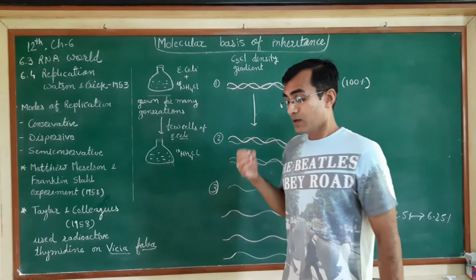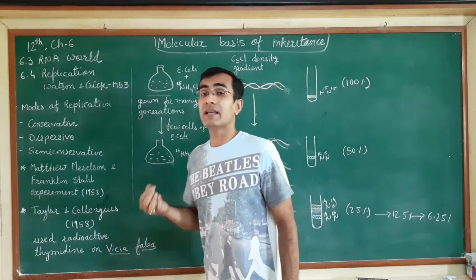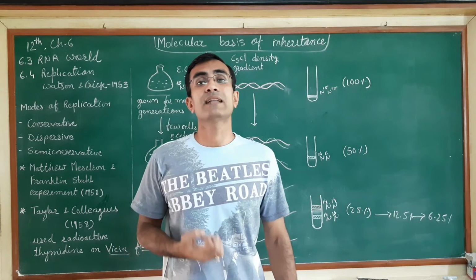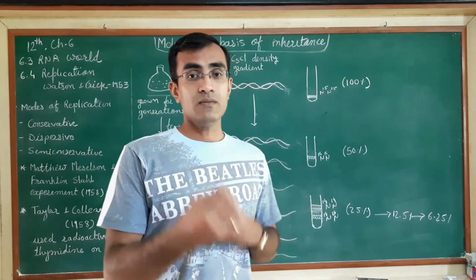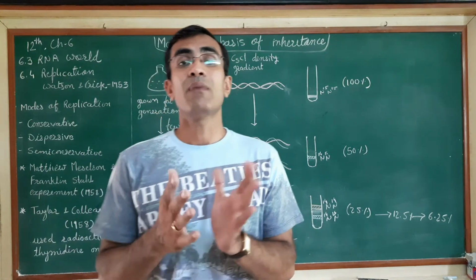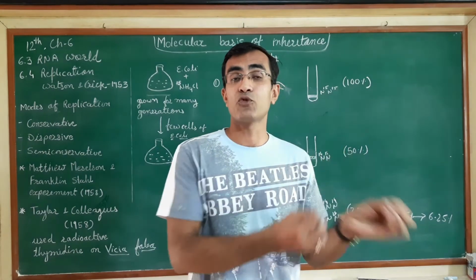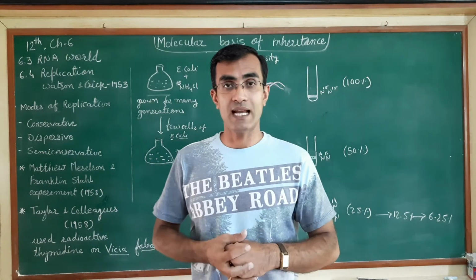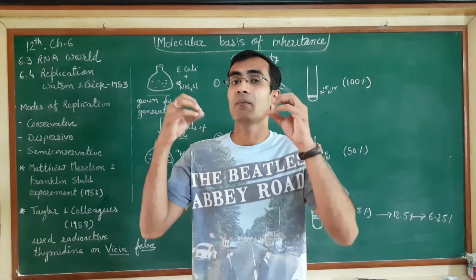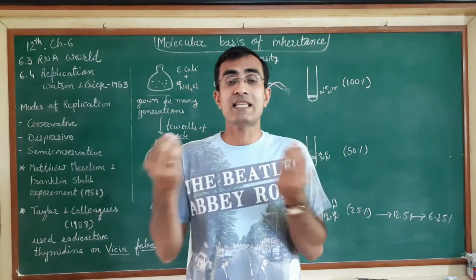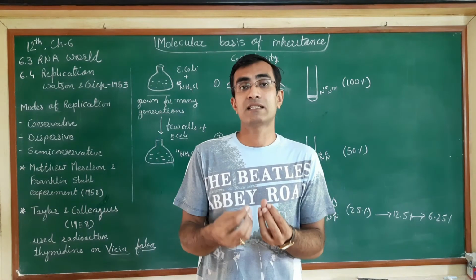As we have discussed, Watson and Crick in 1953 gave the DNA double helix model by using the experimental proof of different groups of scientists, X-ray diffraction and base pairing. With the help of these two, they gave the DNA double helix model.